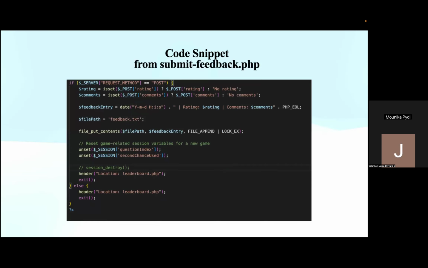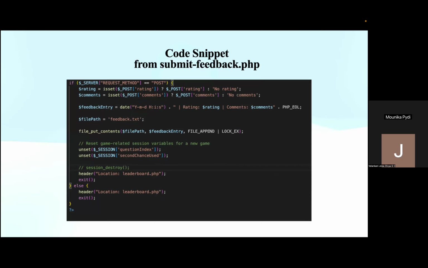And this is the code snippet for the submit feedback form. Basically, this code handles the feedback submission at the end of the game. If you see the code, it checks if the request method is post or not, meaning the user has submitted the feedback. So it captures the rating and the comments from the form. If any of them are missing, then default values are assigned.